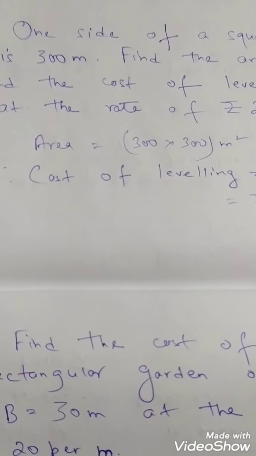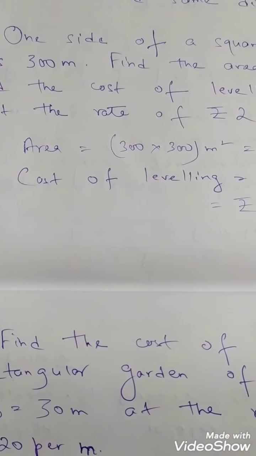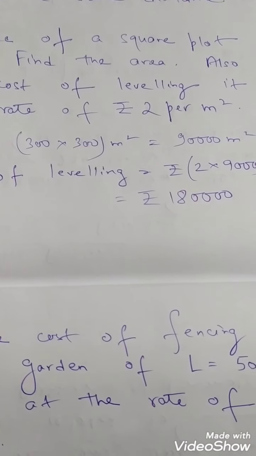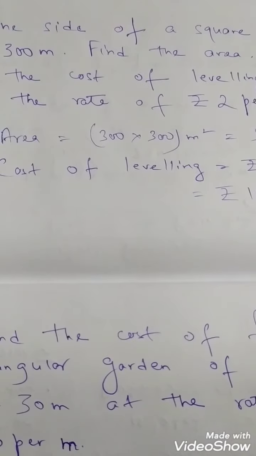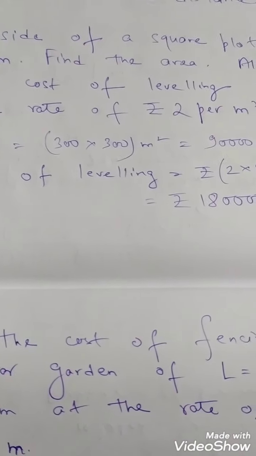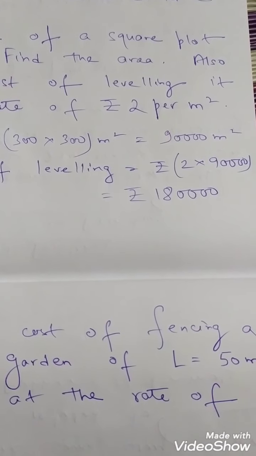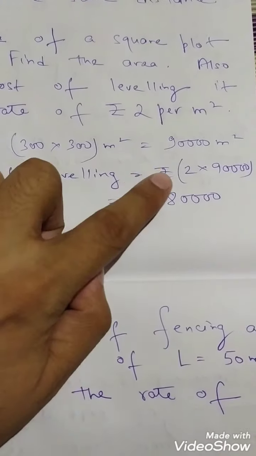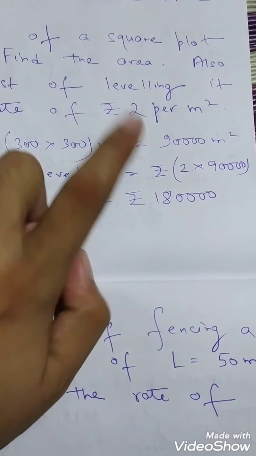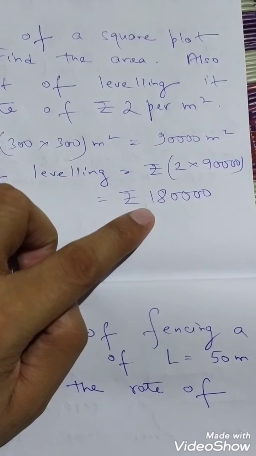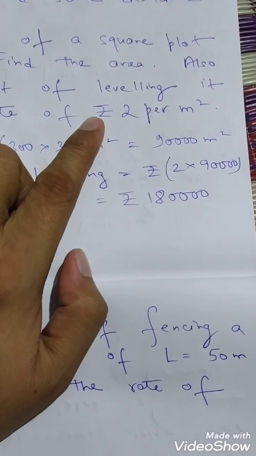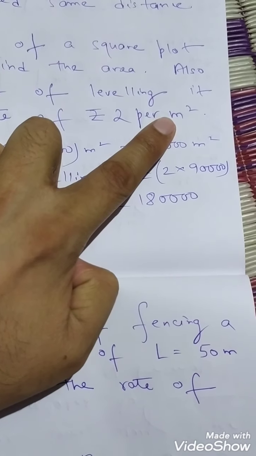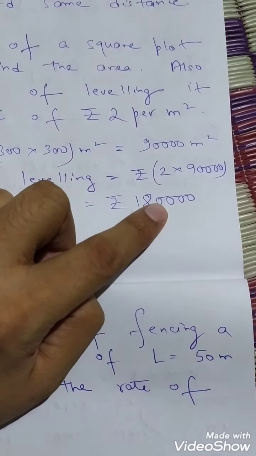So let's start. Area is side into side, so 300 into 300 meters square, so it is coming 90,000 meters square. Now the cost of leveling will be rupees 2 into 90,000, that is 1,80,000 rupees. You have to multiply the area with the cost. Okay, so again I am telling how you will find out whether you will find out the area or perimeter by seeing this one. Here it is given per meter square. That means you have to find out the area then multiply by 2.